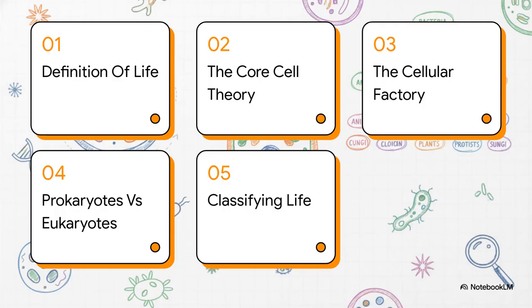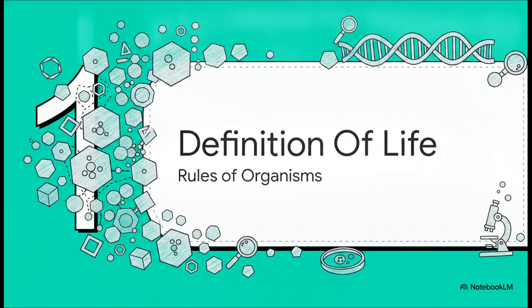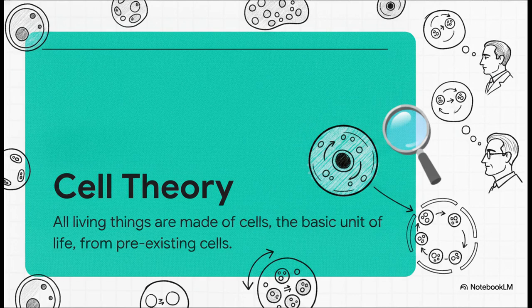Here is our roadmap for today. We'll start with the definition of life, move into core cell theory, take a tour inside the cellular factory, compare prokaryotes and eukaryotes, and finally, look at how we classify the living world. Section 1. The definition of life. If viruses don't make the cut, what does?